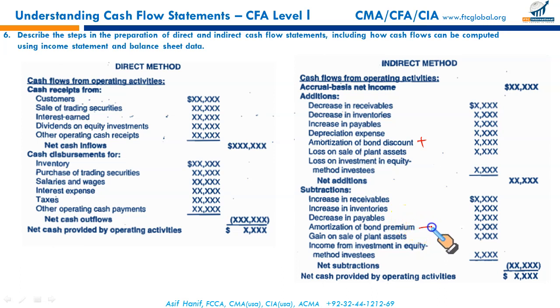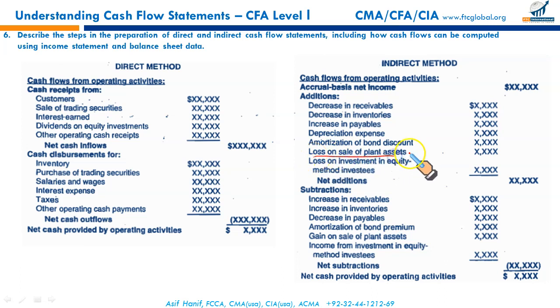The premium amortization reduces your expenses, so it has to be deducted. They move in the opposite direction. For the time being, we can keep that in mind. Amortization of bond discount is added. Amortization of bond premium is deducted. Okay.